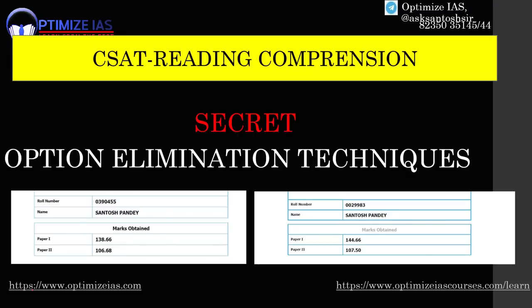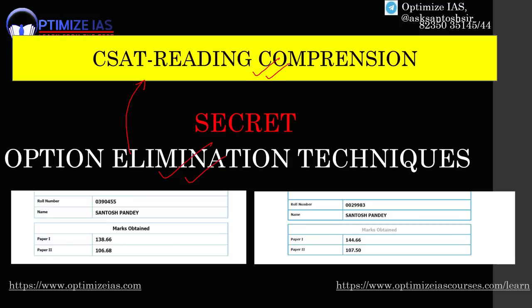Hi friends, welcome back to a very important lecture for the UPSC Prelims examination. In today's lecture, we are going to discuss some of the secret option elimination techniques which you can use while solving CSAT paper, particularly reading comprehension questions.